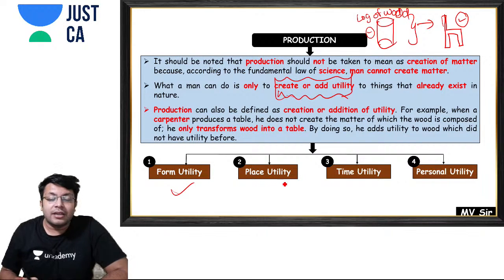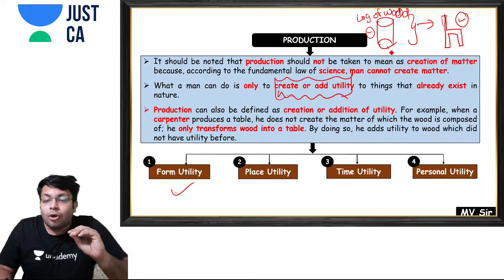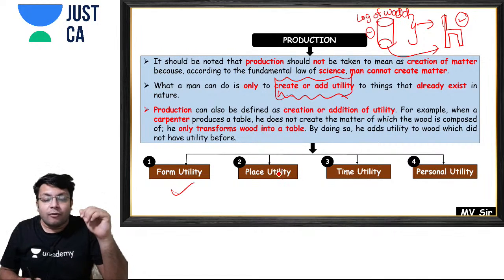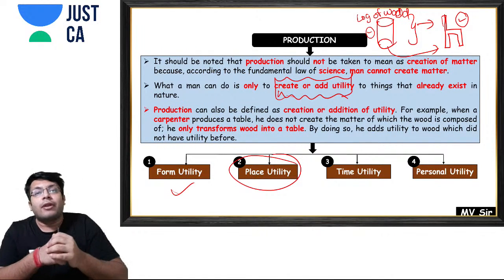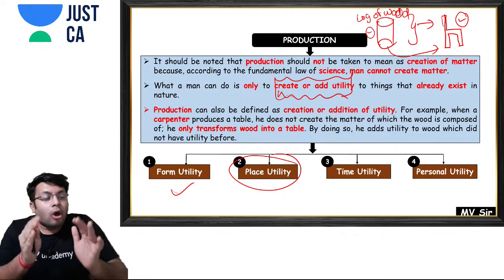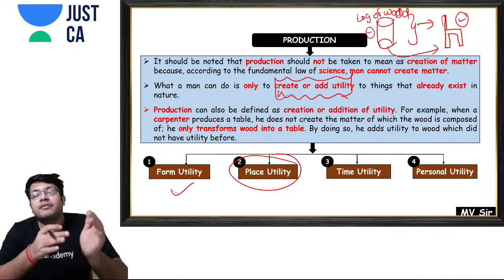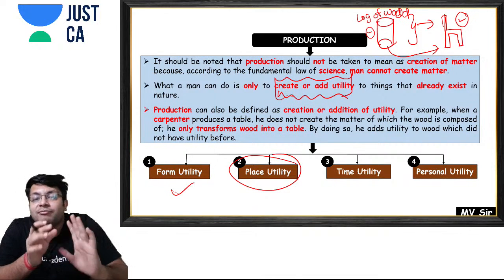That is form utility. I have converted this log of wood into a chair, so I have converted its form. That is called form utility. What is place utility? For example, all the crops and fruits which are grown in the farms don't have much utility in the farm.